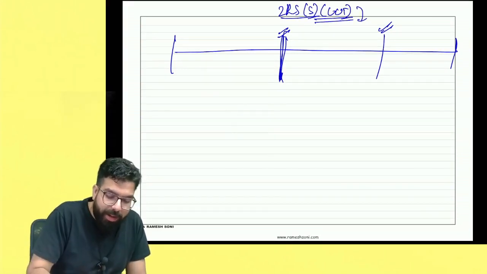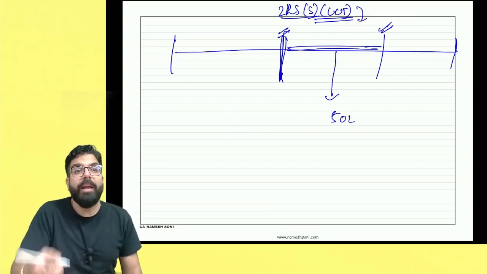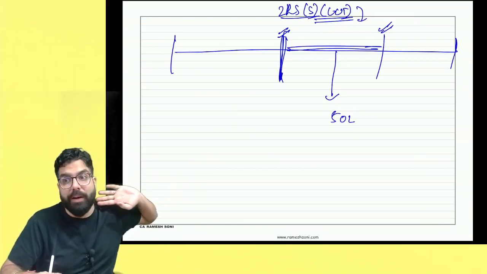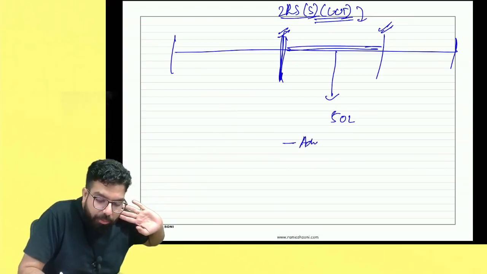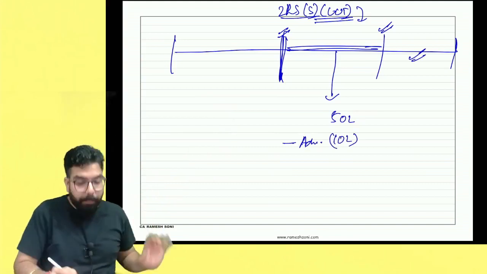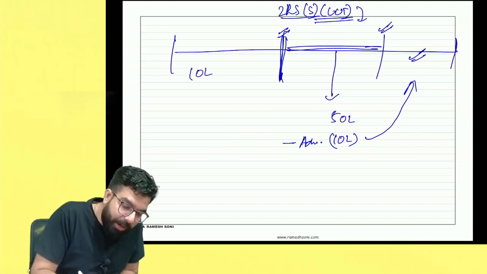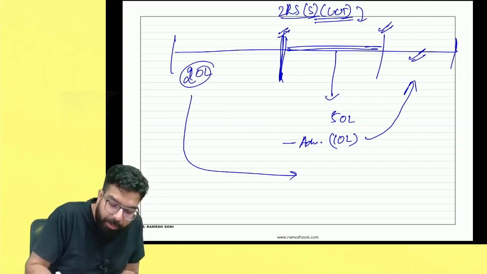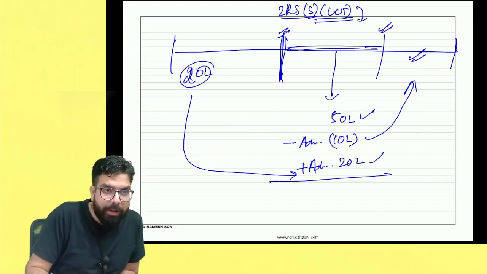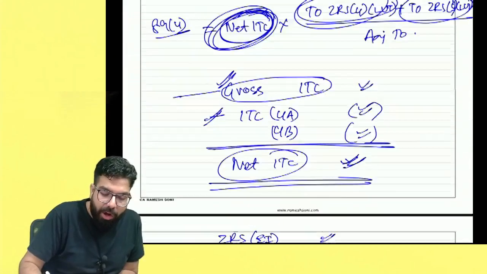Sir, first see whatever payment for services has been received. For example, you have received a payment of 50 lakh, in which there is an advance for which service is to be provided in the next period. Then if there is any advance for which service is to be provided in the next period, for example 10 lakh rupees, please deduct it, because you will provide that 10 lakh rupees' service later. Might be you have received an advance in the previous period, 20 lakh rupees, for which services will be provided now. Then you have to add it, and hence 50 plus 20, 70 minus 10, 60 lakh rupees will become your zero rated supply of services.